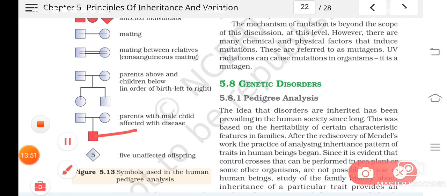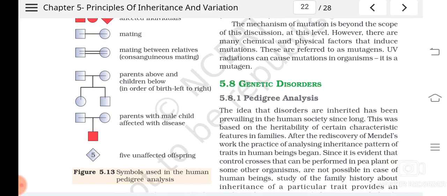Understood? So this number, if written like that, represents how many children are affected, sorry, unaffected, 5 unaffected offspring. So certain symbols like this are used to represent the pedigree chart. Pedigree analysis is the study of the inheritance pattern of a particular trait in a family